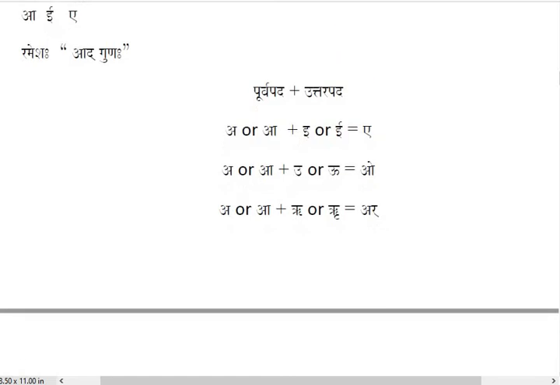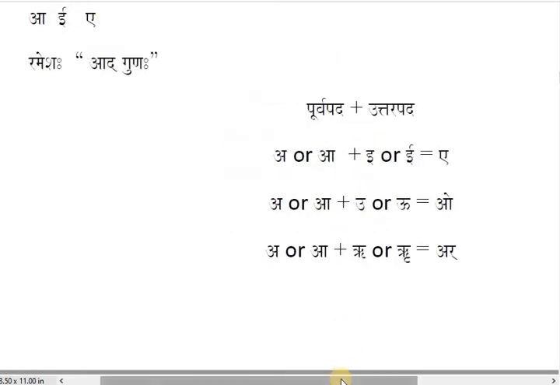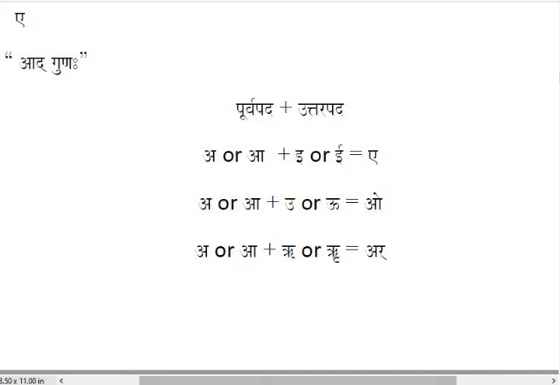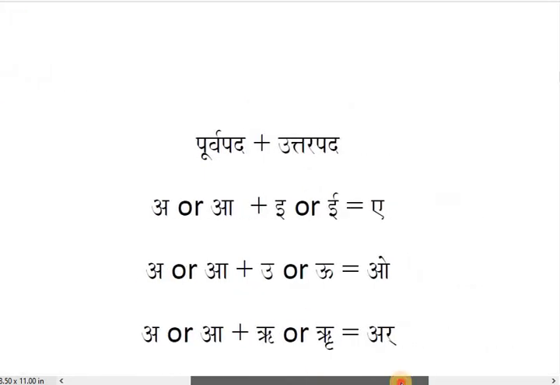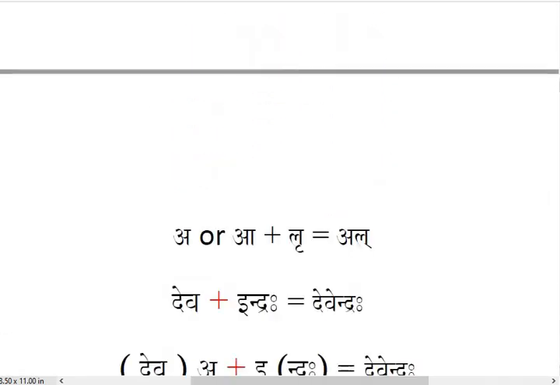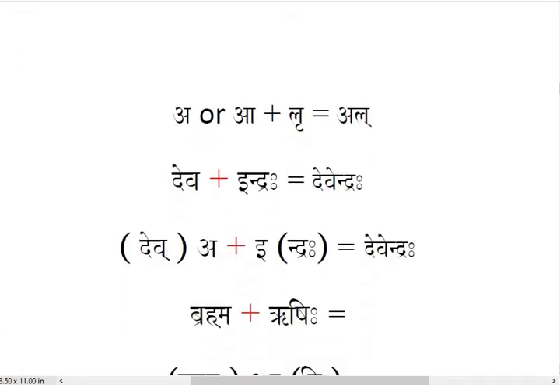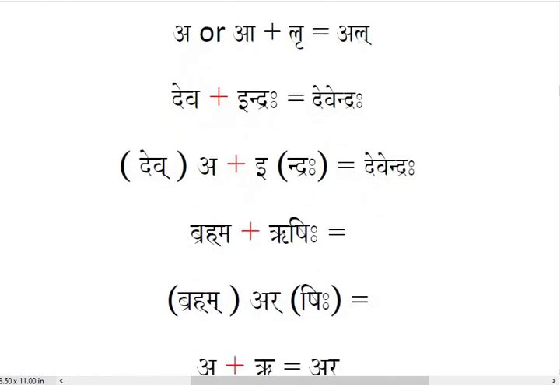In the previous word, you must have short A or long A, compulsory. And the next word can be short I or long I. Then the combination of any of these with any of these will be E. Example, here we have Deva plus Indra, student.